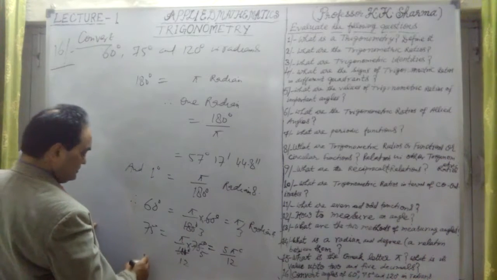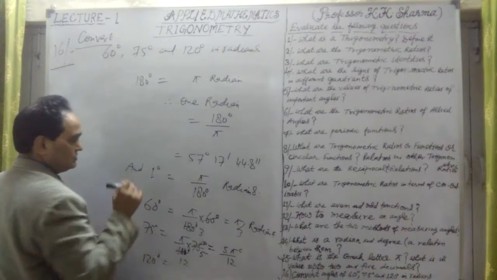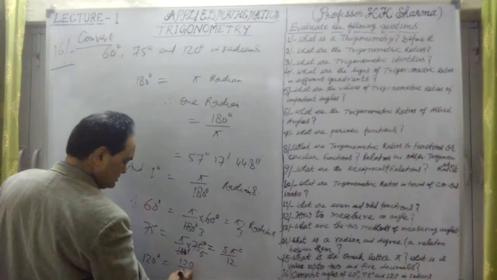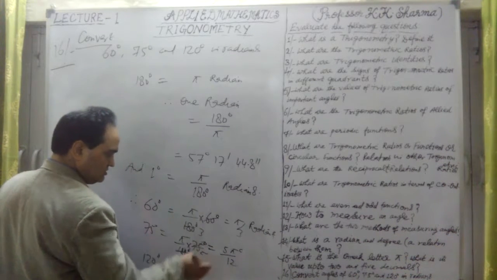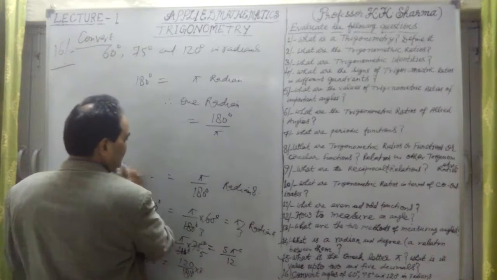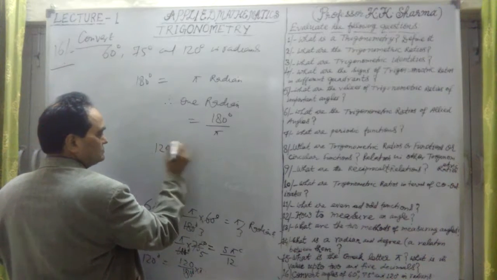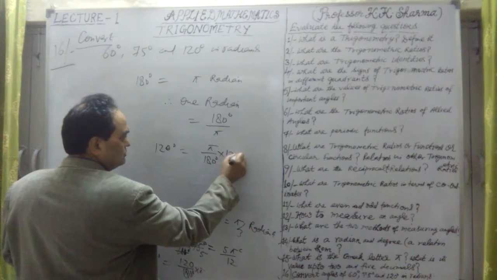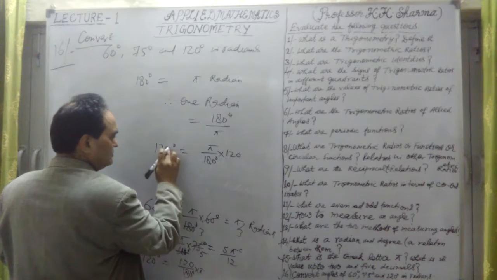Now 120 degrees is equal to pi upon 180 into 120, because 1 degree is equal to pi upon 180 radians.